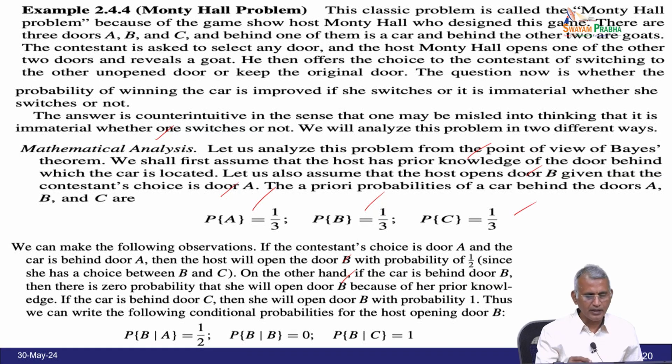If the car is behind door C, then she will open the door B with probability 1. Thus, we can write the following conditional probabilities: probability of B given A is 1 by 2, probability of B given B is 0, and probability of B given C is 1. So, this is the conditional setup, and we can analyze the problem mathematically.